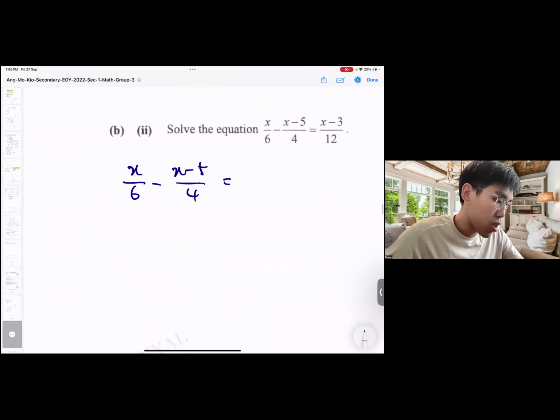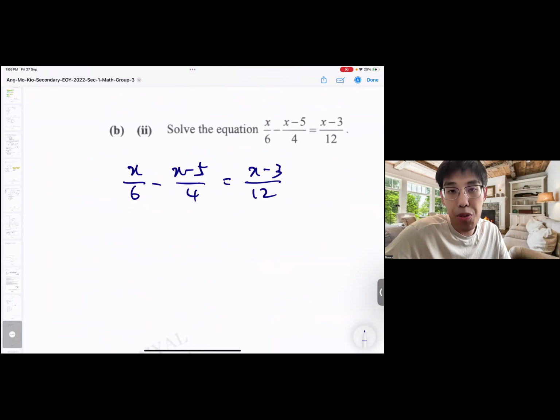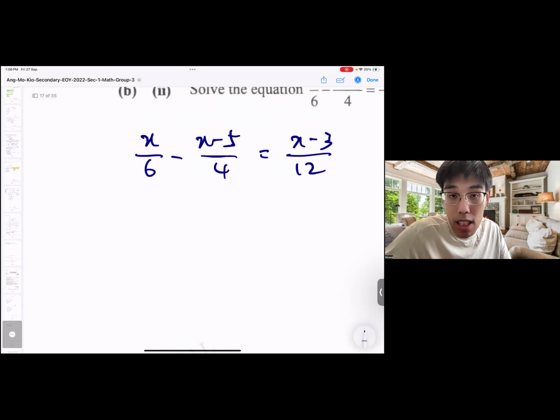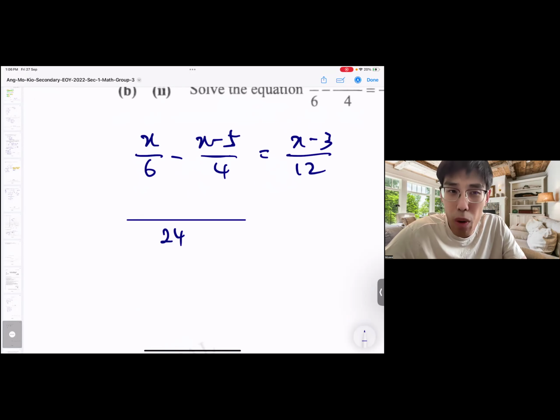Over 4 equals to x minus 3 over 12. Interesting, 6, 5, 4, 3, 2, 1. Okay, so let's deal with the things on the left-hand side first. Looks ugly, but I want to make it the same denominator. 24. I know the lowest common multiple is 12, but I'm lazy. It's more straightforward this way as well. So I got just 6 times 4.